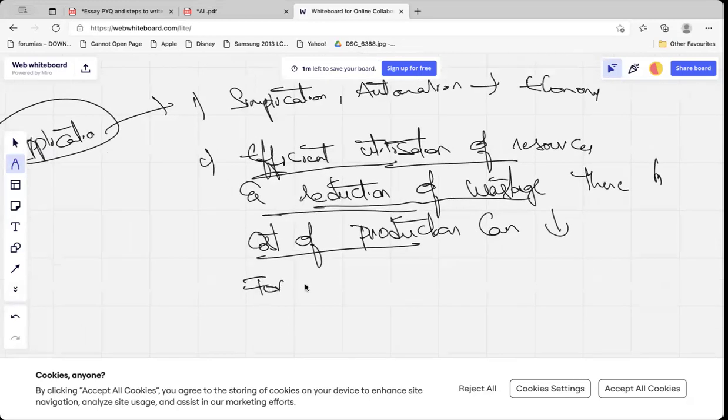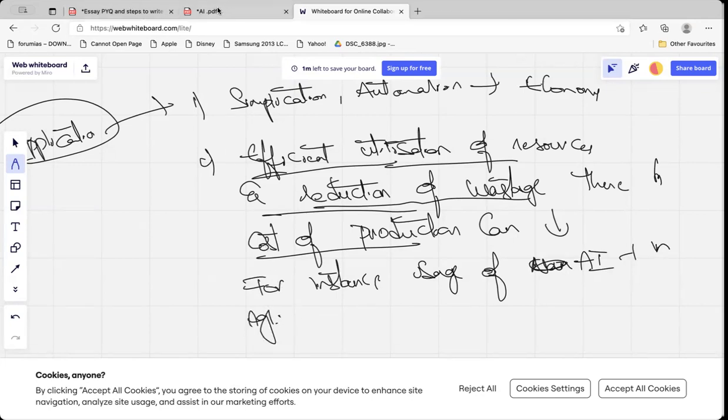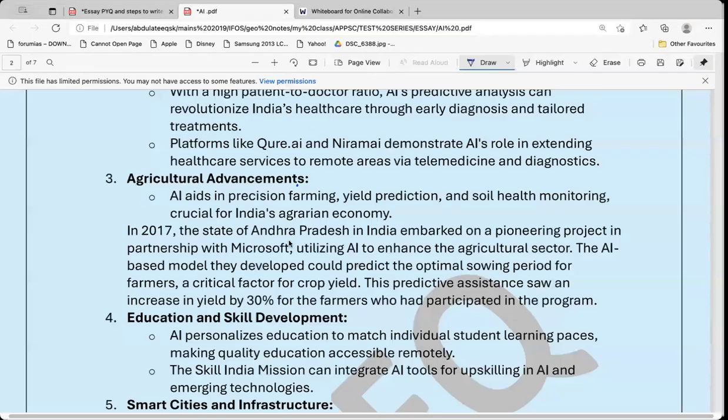For instance, usage of AI in agriculture, like they have done in Andhra Pradesh. I have given the example. Microsoft along with the Andhra Pradesh government used AI to increase the crop yield by 30% by properly predicting at what time seeds can be planted, at what time harvesting has to be done, at what time water has to be provided. So in this way, they have provided.